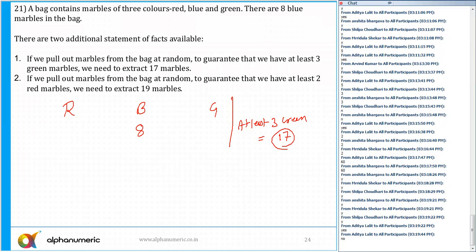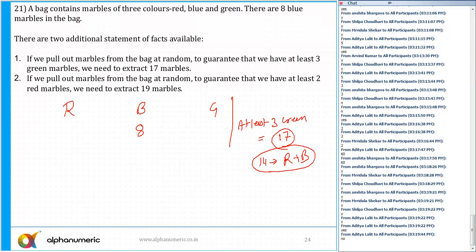So what about the remaining 14? The remaining 14 marbles must be of which color? That is red plus blue. Yes or no? Because in the worst case scenario, it might be possible that the first 14 marbles are red and blue. And when I pick 3 more, I have got 17. So blue is already 8, so red will be equal to how much? That is 6. So from the first statement, we can find out the number of red marbles.